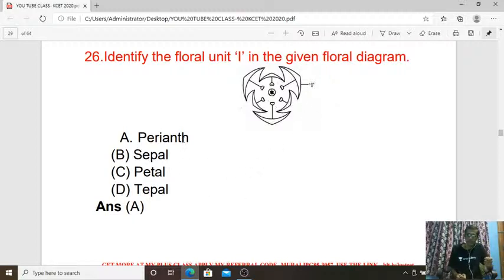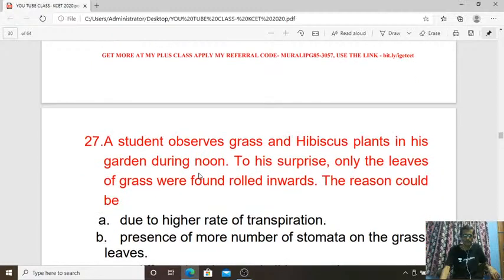That condition is the perianth condition. If the sepals and petals are clearly visible, they are calyx and corolla. When calyx and corolla are fused and difficult to differentiate, then it is the perianth. So the answer is A for the 26th question.